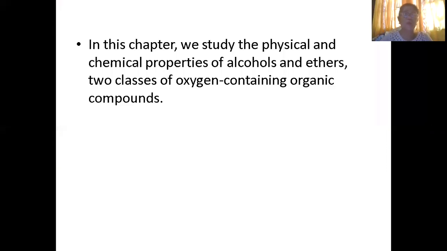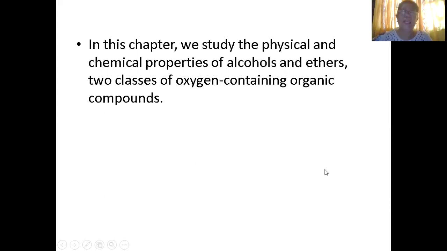So in this chapter, we are going to discuss the physical and chemical properties of alcohols, ethers, and their two classes of oxygen-containing organic compounds. As I have said, if you have alcohol, the way you are going to write it is R, then OH. The ethers is ROR.